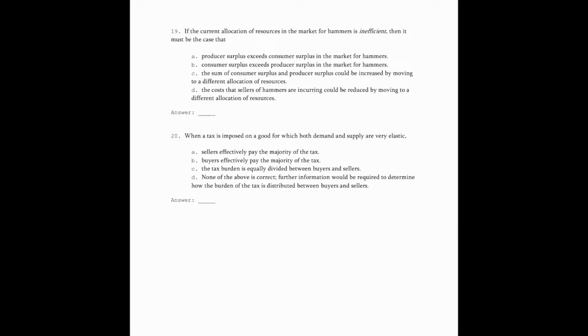19. If the current allocation of resources in the market for hammers is inefficient, then it must be the case that, well, inefficiency doesn't mean that producer surplus or consumer surplus is bigger or smaller for either of them. So we can get rid of A and B immediately. The sum of consumer surplus and producer surplus could be increased by moving to a different allocation of resources. Yes, right? If we're inefficiently producing, that means that we should be able to increase producer and consumer surplus by moving to a different allocation of those resources. So the answer is going to be C.